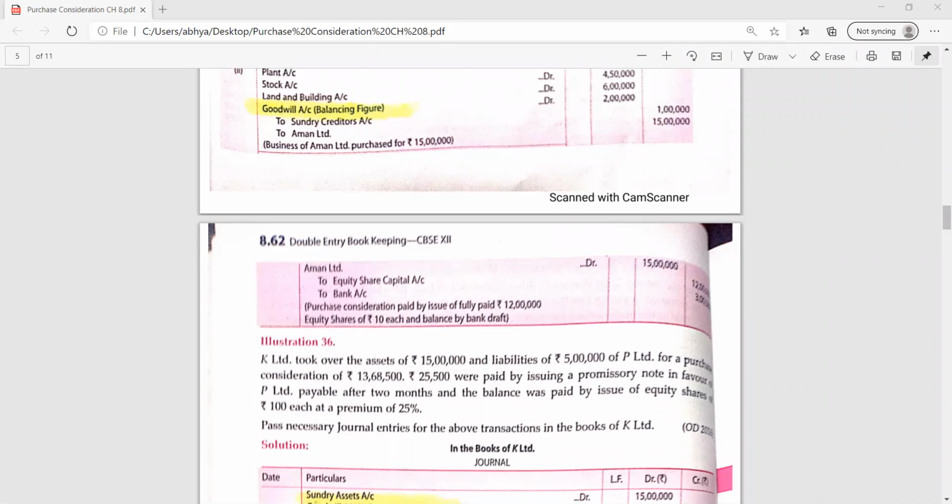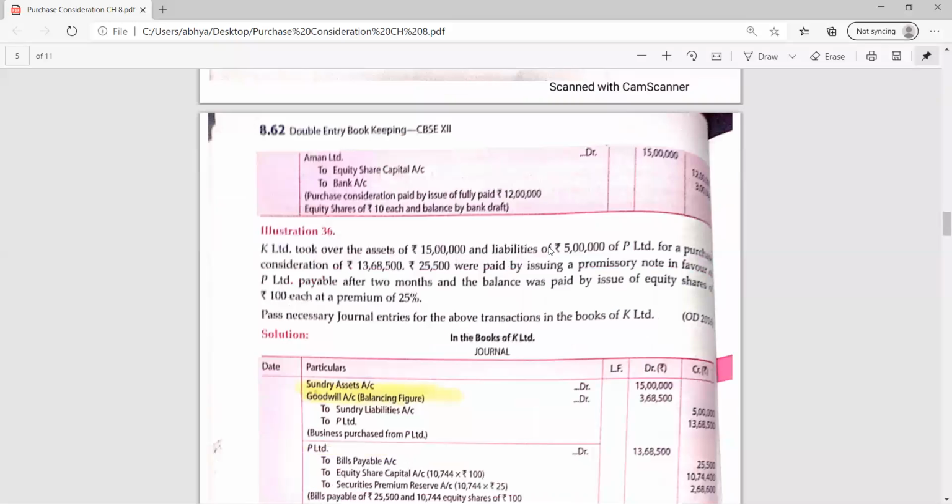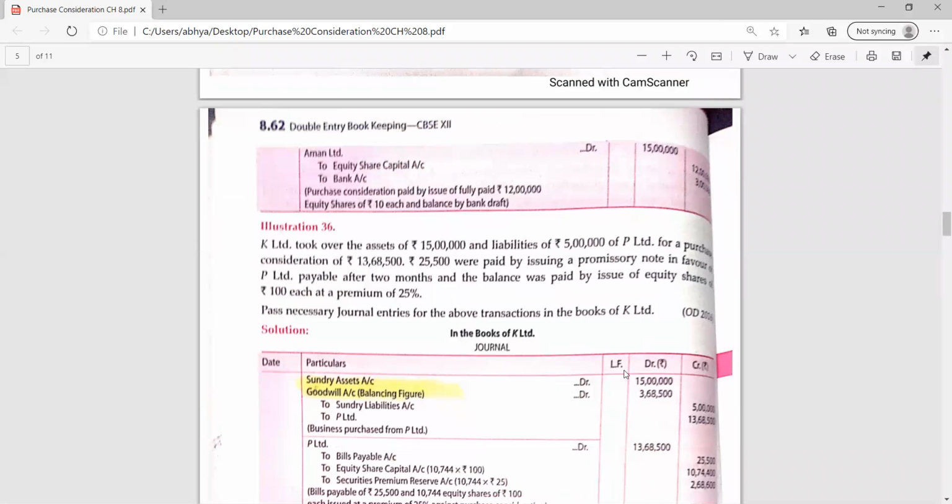Ma'am, 15 lakh. Ma'am, 3,68,500. What is 3,68,500? It's goodwill. Yes, very good. Ma'am, sundry liabilities 5 lakh. Yes. And P Limited 13,68,500. Yes, very good.